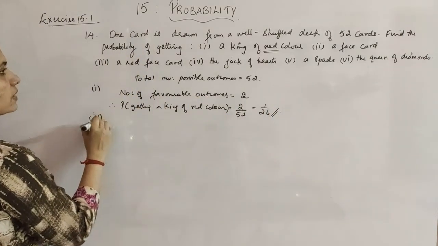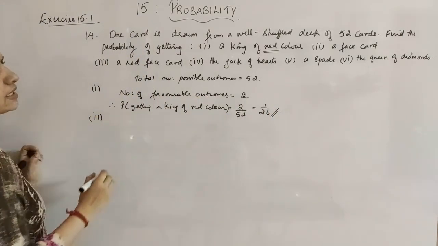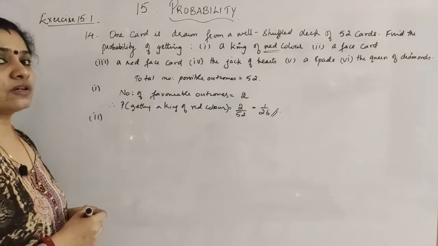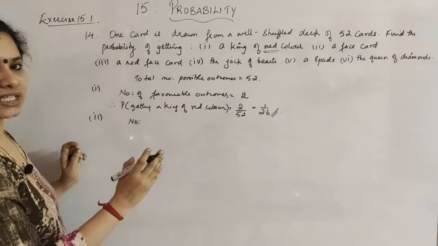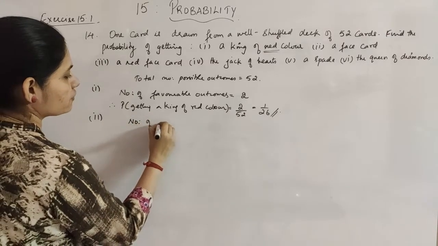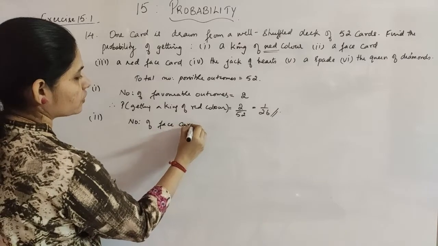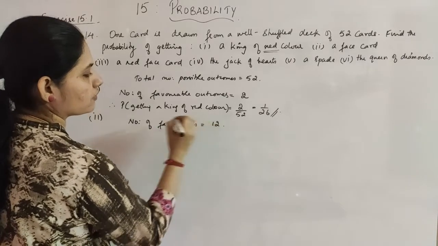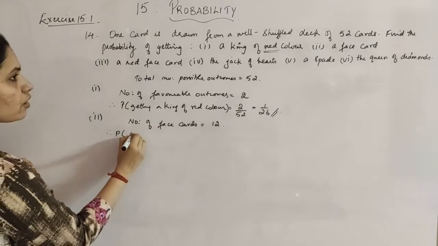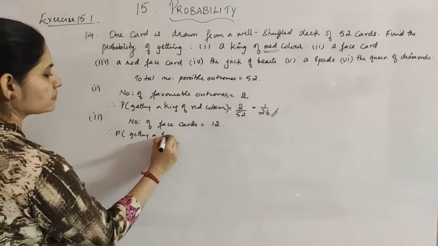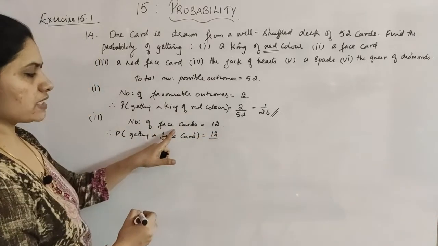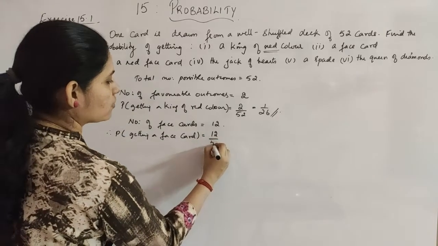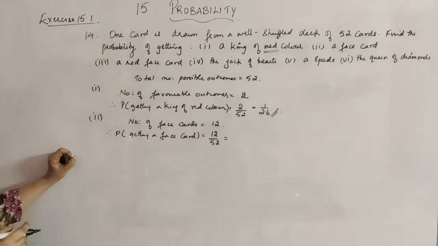So what is the second one? A face card. Now how many face cards we have already discussed? You have a total number of face cards as 12, right? 3 for each suit. 3 into 4, 12. So the number of face cards, or number of favorable outcomes, is 12. Therefore, the probability of getting a face card will be the number of face cards divided by the total number of possible outcomes, 12 by 52. And what is 12 by 52? It is 3 by 13.